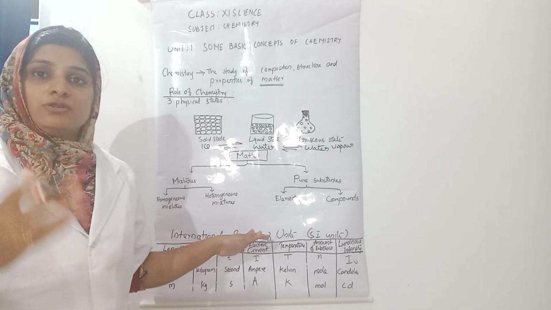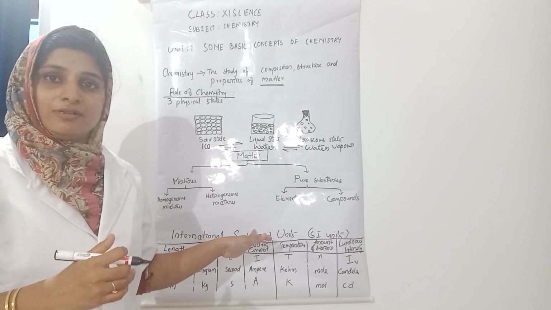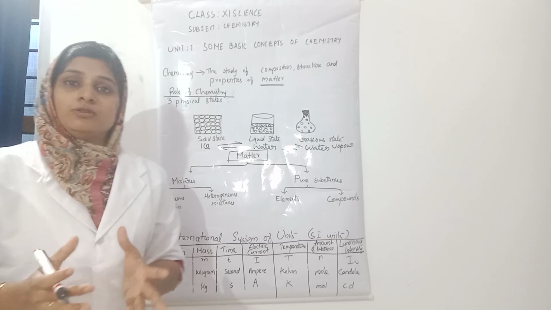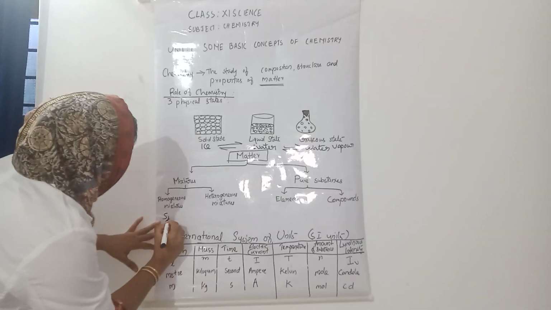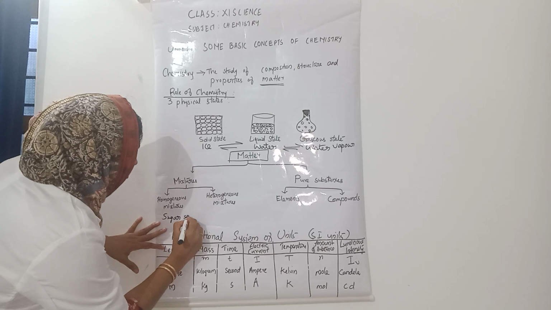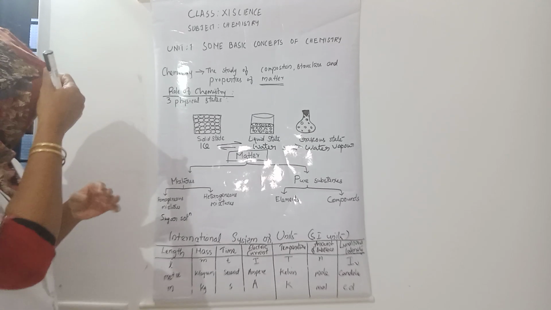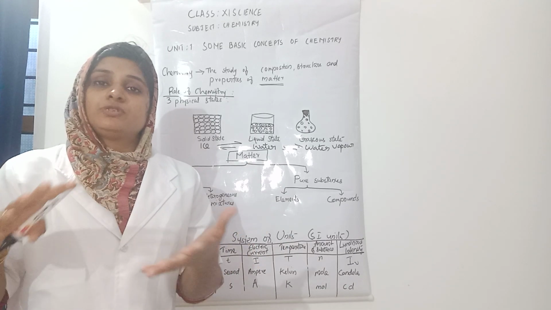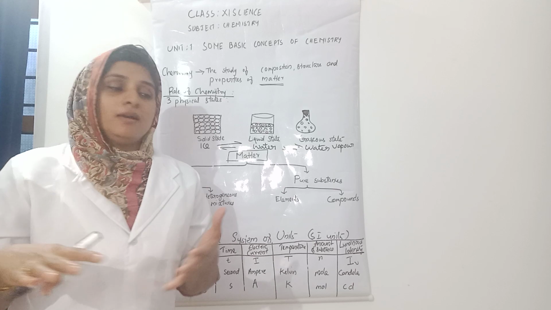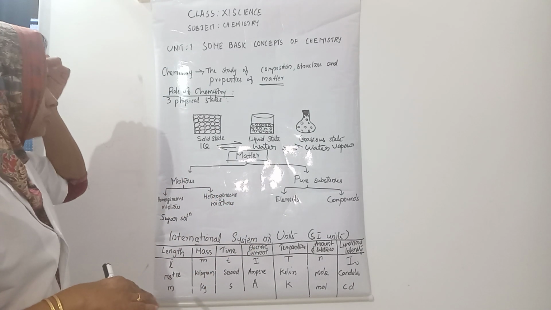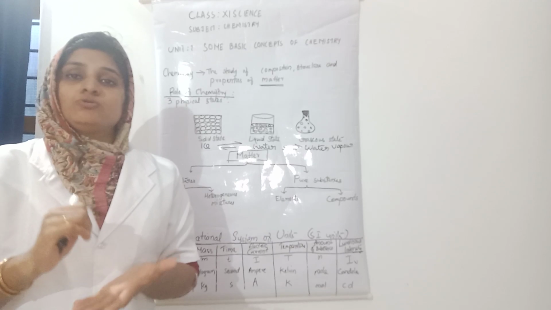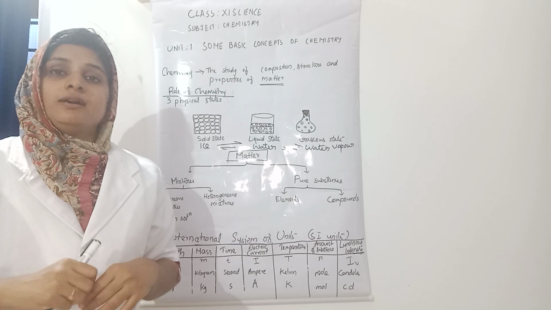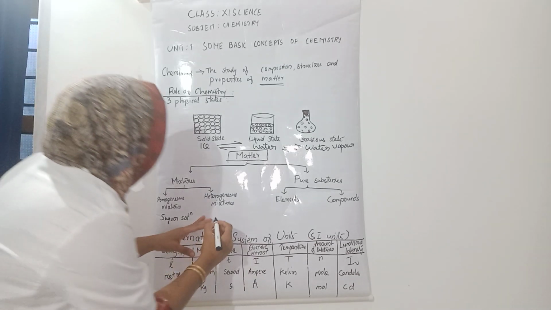Solutions, for example salt solution and sugar solution, are homogeneous mixtures because the components are uniformly distributed throughout. But in a heterogeneous mixture the components are not uniformly distributed throughout. For example, kerosene and water.